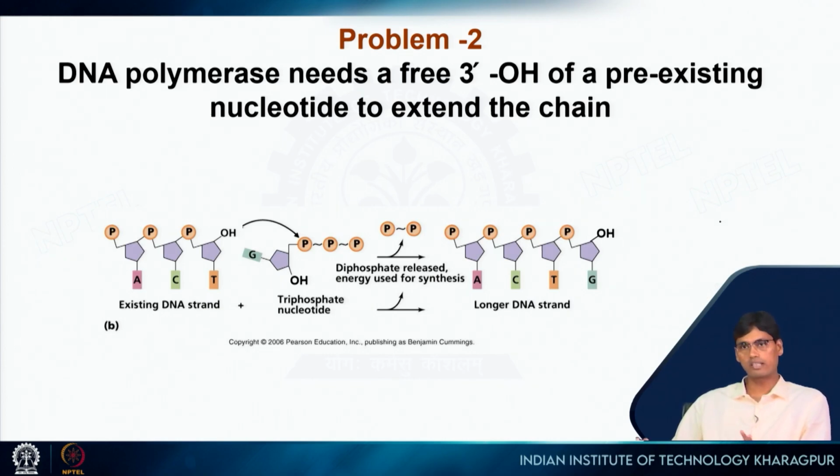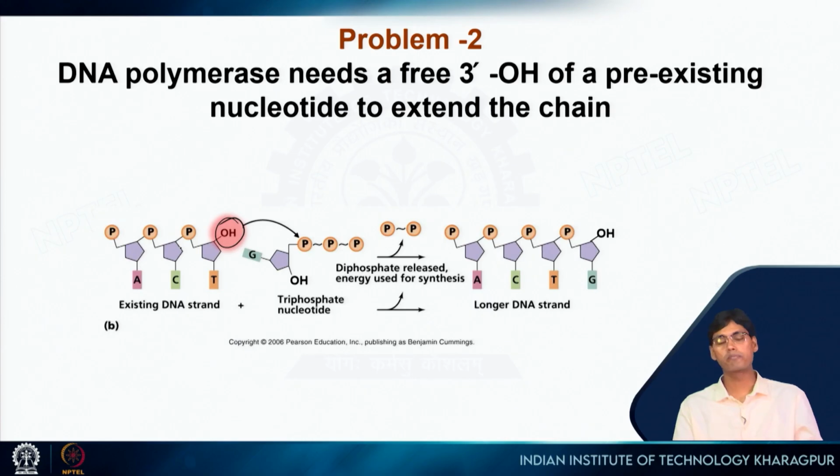The first one I told you about was the topological problem, and now the second problem is that DNA polymerase needs a free 3' OH of a pre-existing nucleotide to extend the chain. As I already explained during the discussion of the mechanism of how the next nucleotide gets attached, I mentioned that it requires a free 3' OH group, as you can see.